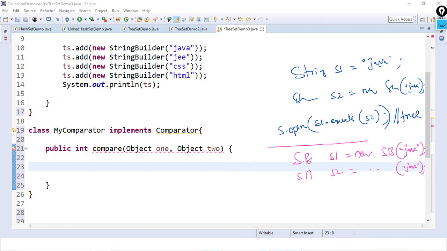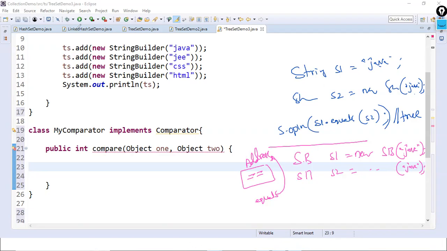In the StringBuilder class, what is the purpose of the double equals operator? It compares the address. What is the purpose of the equals method as well? It also compares the address only. Then how do we compare the content of two StringBuilder objects? For comparison, it is mandatory that the programmer converts the StringBuilder into a String. Only then can we compare the contents, otherwise it is not possible. So for the same thing, I'm converting them into strings.